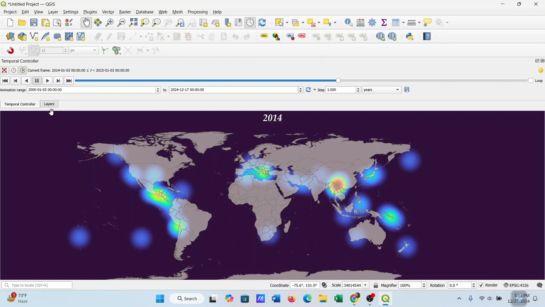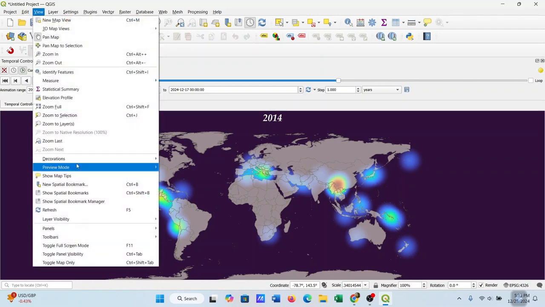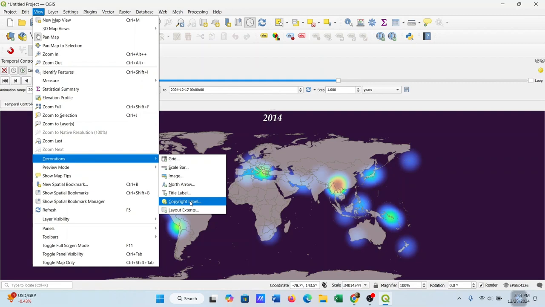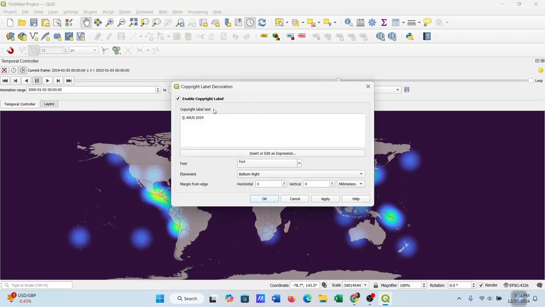Now if you want to add your name, then you can again go to view, decoration, and copyright label, enable copyright label, and you can put your name or anything else.